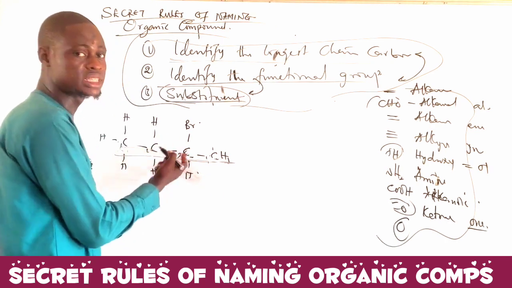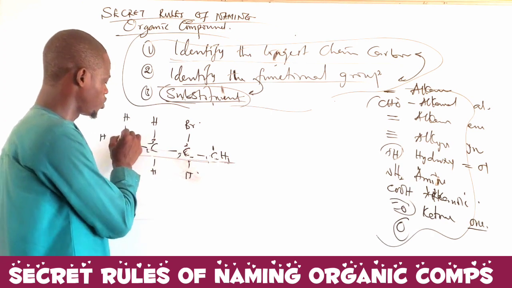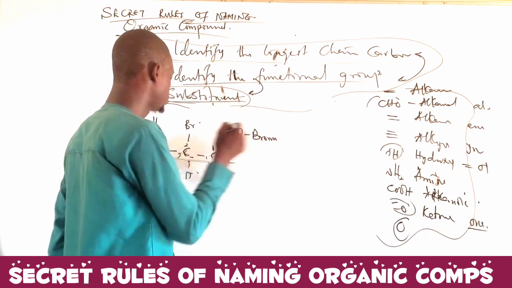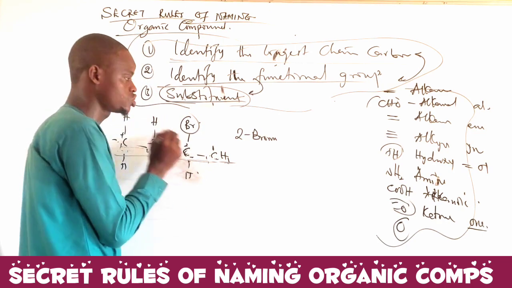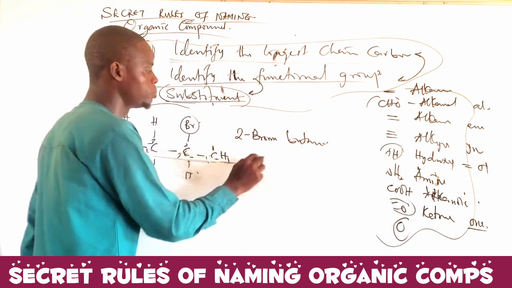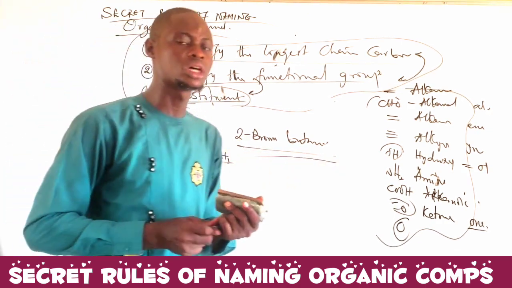So what will it be? Instead of it being methyl, it's 2. This is 2, because I'm going to count from here: 1, 2, 3, 4. So it will be 2-bromo. Are you getting 2-bromobutane? 2-bromobutane. Now that is the name of the compound. I'm sure that we understood this.